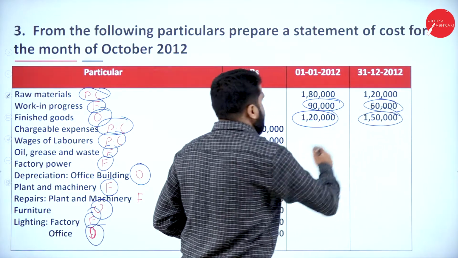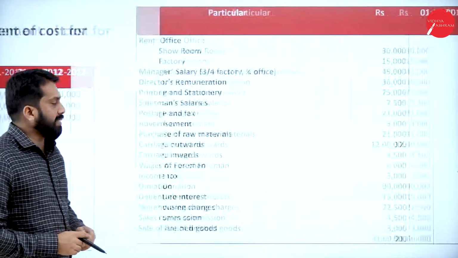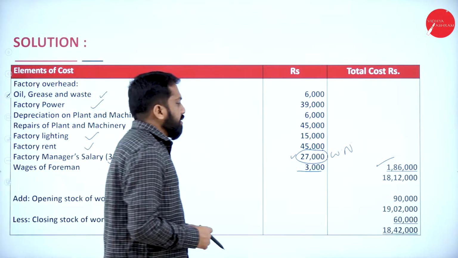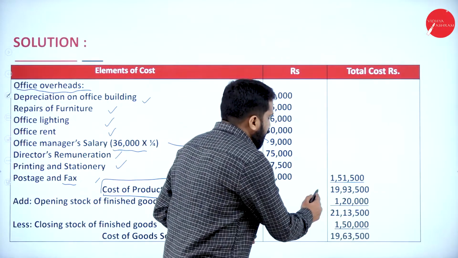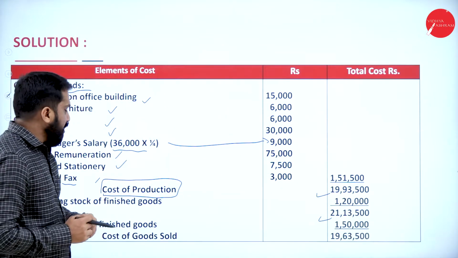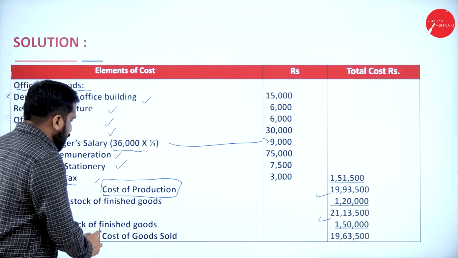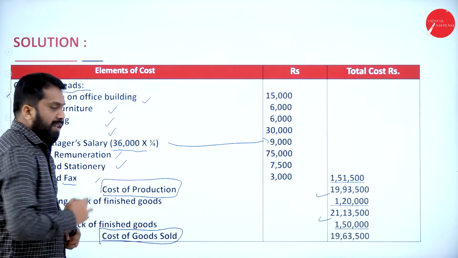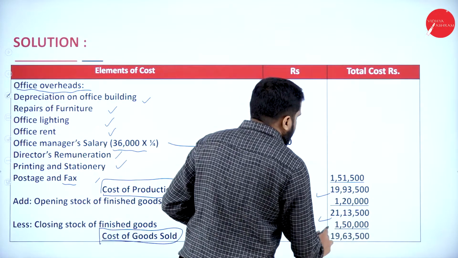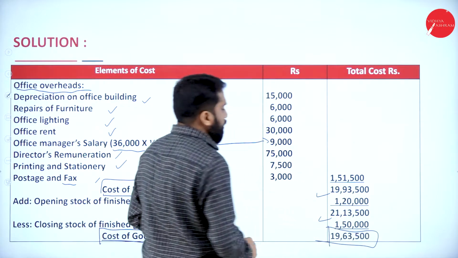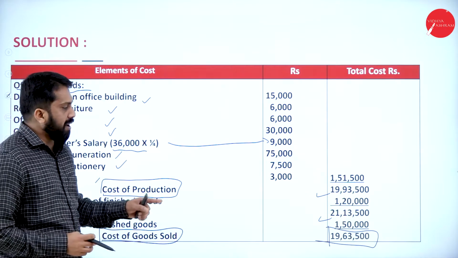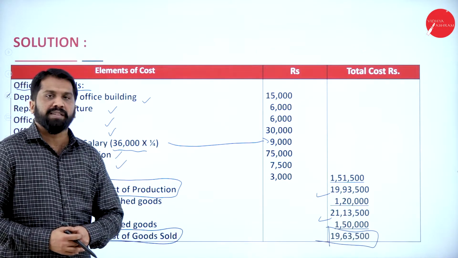Add 1,20,000, deduct 1,50,000. So what is your final answer? Cost of goods sold, we got around 19,63,500. How much we got? 19,63,500 is your cost of goods sold.